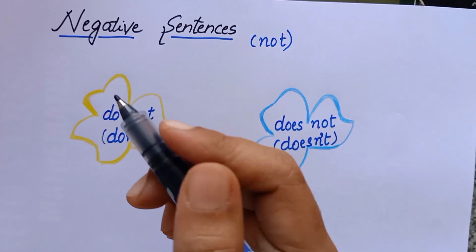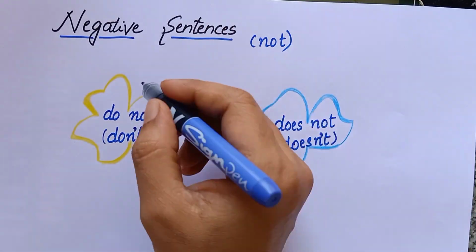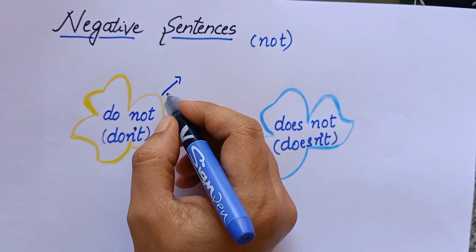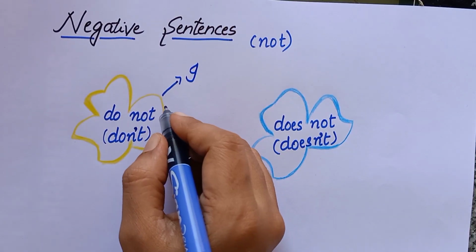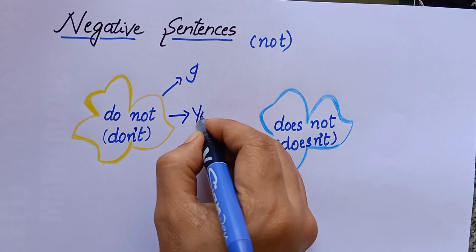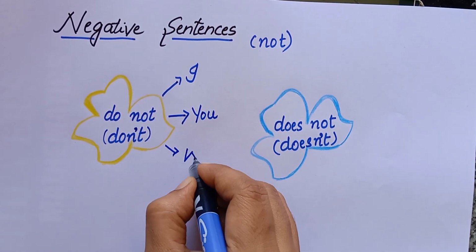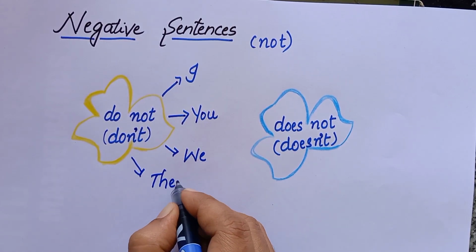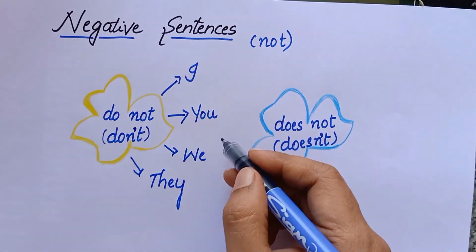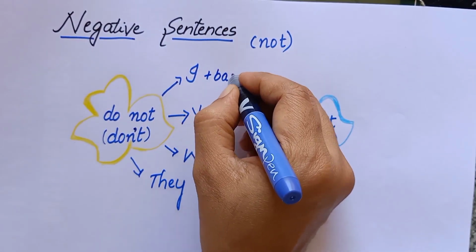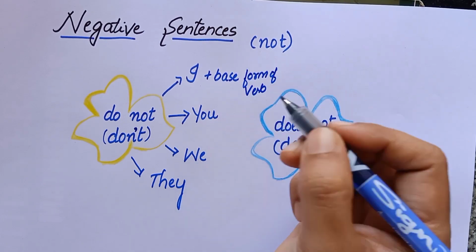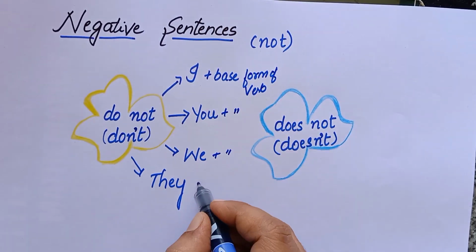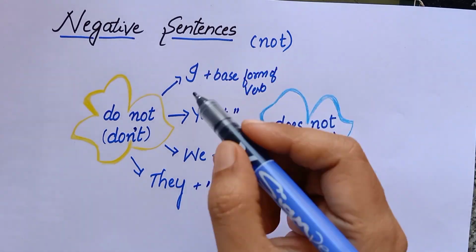So what is a negative sentence? Negative sentences are those sentences which will make use of the word not. Okay. First we'll see do not or don't, and then we'll see does not or doesn't. So do not is used with the subjects like I, you, we, they. Okay, I don't, we don't, you don't, they don't, plus base form of the verb. I don't write, you don't write, we don't write, they don't write.